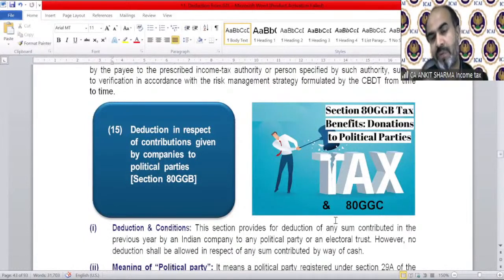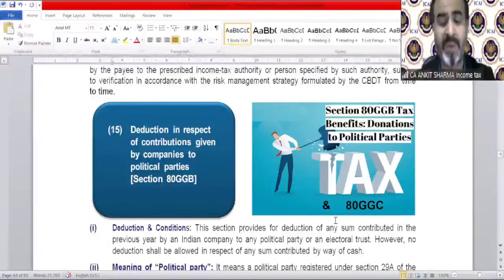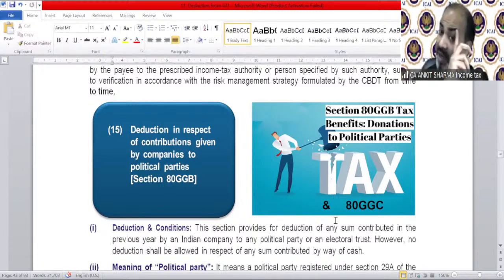Now we're reading the provision completely, and these are very simple deductions. If you are paying any donation or contribution to your political party, you can claim it as a deduction under section 80GGB if you are a company. If you are an Indian company, you can claim this deduction under section 80GGB. And if you are other than a company, then you can claim this deduction under section 80GGC.